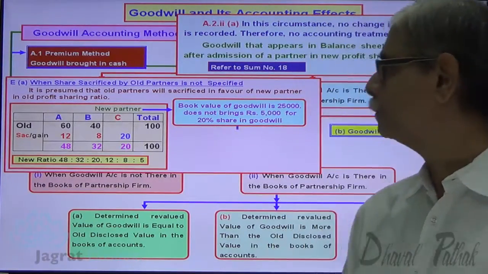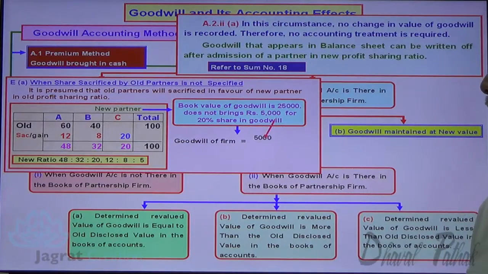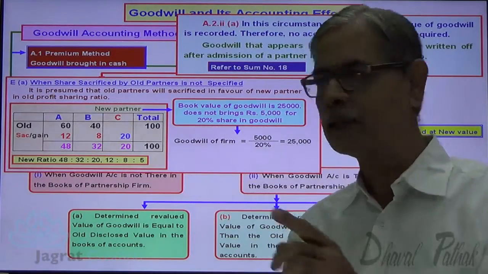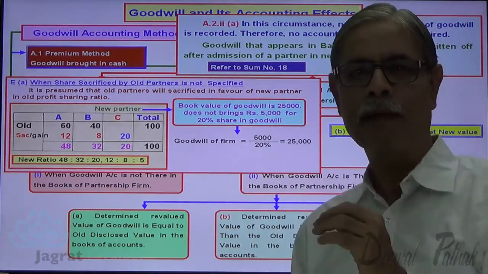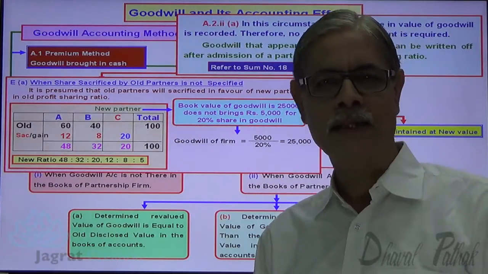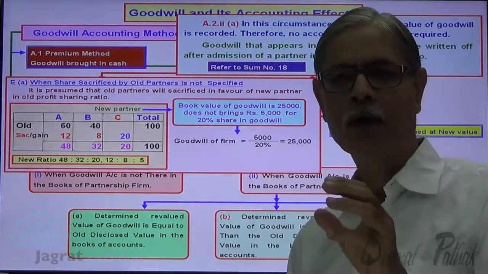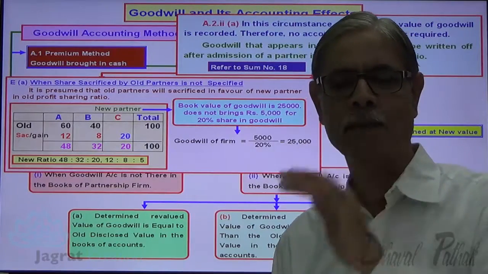Let me work it out. 5,000 divided by 20%. So the valuation of goodwill made at the time of admission is 25,000. Book value is also 25,000. There is neither increase nor decrease in the value, so no entry. No entry is to be recorded for accounting for goodwill at the time of admission.